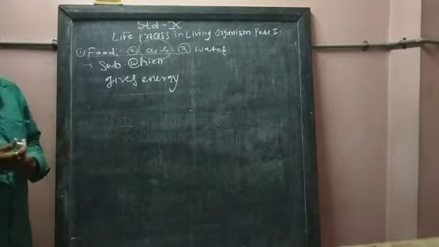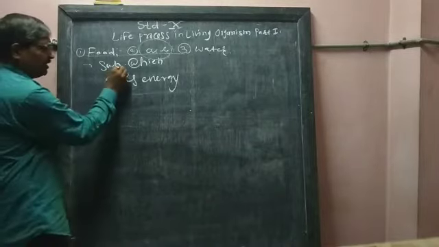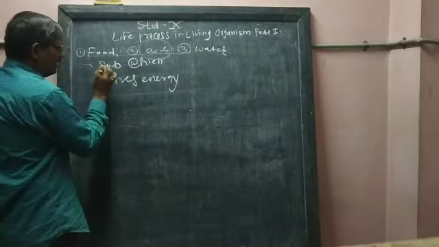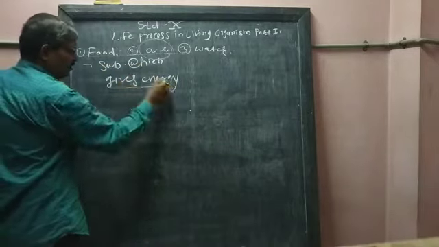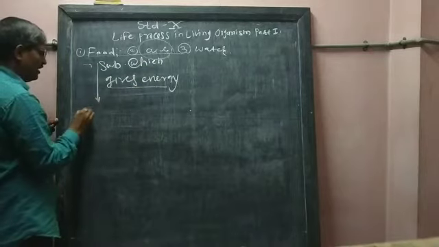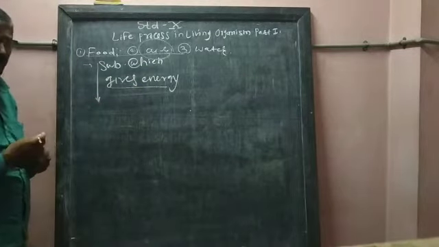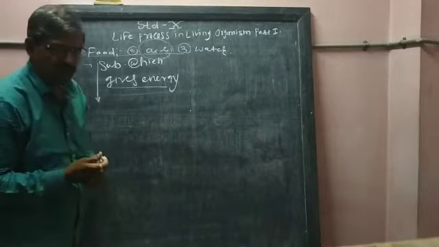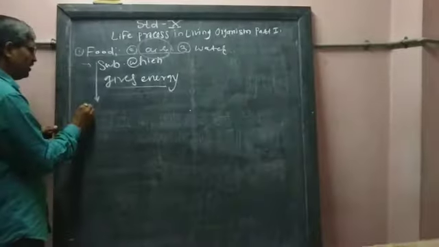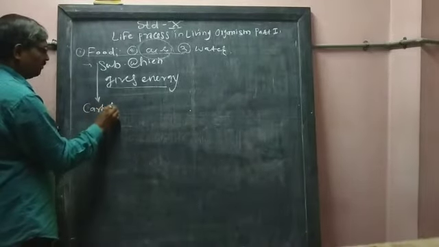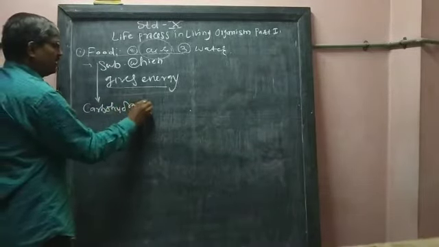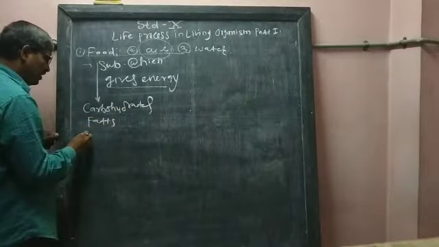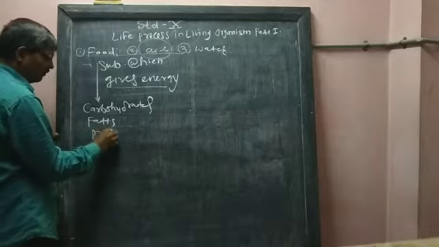Now what is meant by food? Food means it is a substance which gives energy. So food has three main components. What are the components of the food? Do you know? First component is carbohydrates. Second component is fats, and third component is protein.